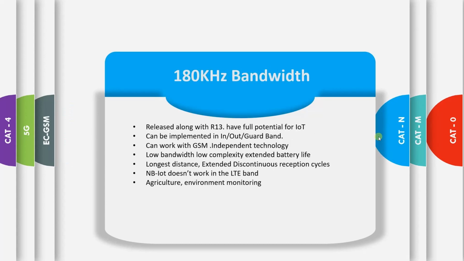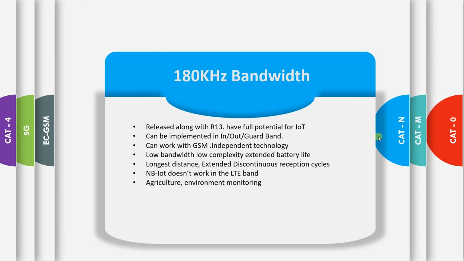And Cat-N is also another version of R13. It has a very low bandwidth, 180 kilohertz. Sensors like a temperature sensor don't need a bandwidth of 1 Mbps or 2 Mbps. So for a very low bandwidth application, we can start using this Cat-N. This is also called NB-IoT, and predominantly NB-IoT was deployed across the globe along with Cat-M technologies.